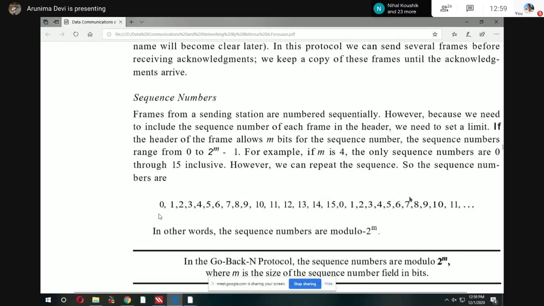So here you can see, in go back N ARQ, your sequence numbers are like this. For a 4-bit number: 0, 1, 2, 3, 4, 5, 6 up to 15. 0 to 15, how many numbers are there? 16. So you have to maintain your sequence number up to 15. Again they repeat the same series 0, 1, 2, 3, 4 like this, up to 15 again.